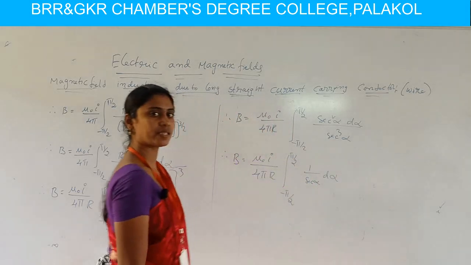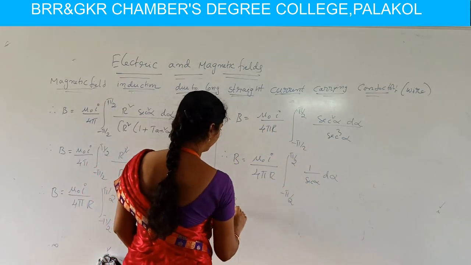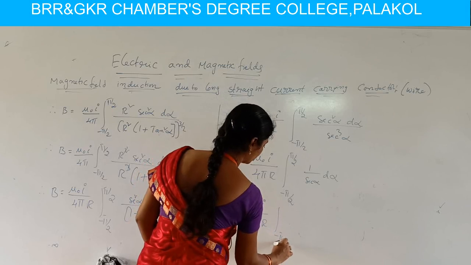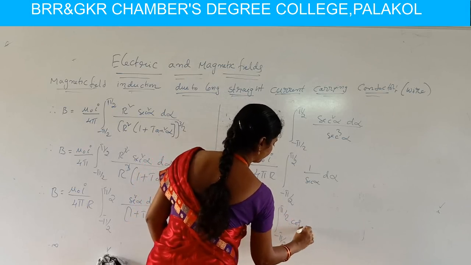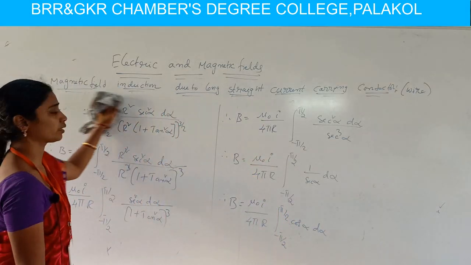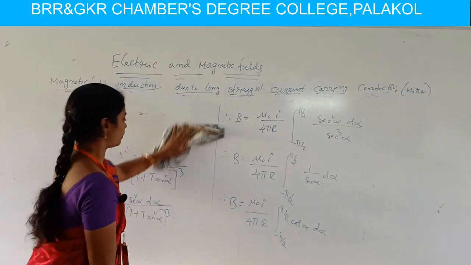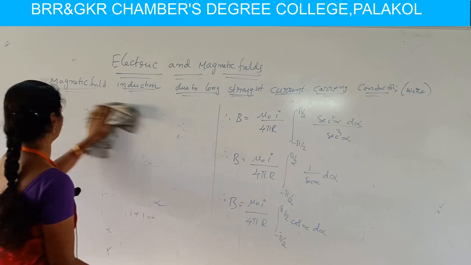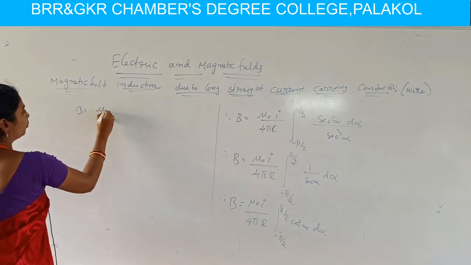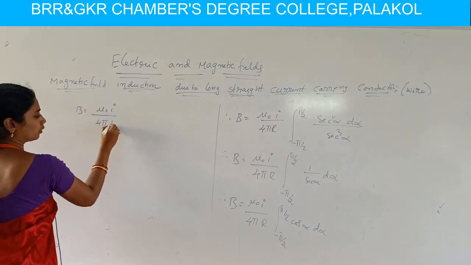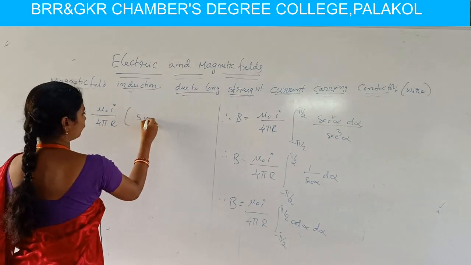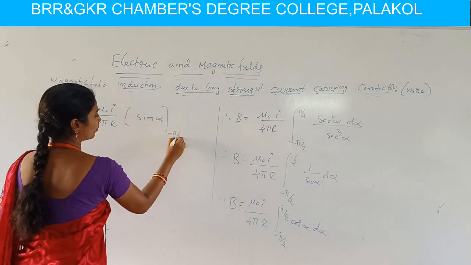We also know 1 by secant alpha is nothing but cos alpha. Therefore B equal to mu naught I by 4 pi r integral minus pi by 2 to pi by 2 cos alpha d alpha. We know the integral of cos alpha is sin alpha, with the limits minus pi by 2 to pi by 2.